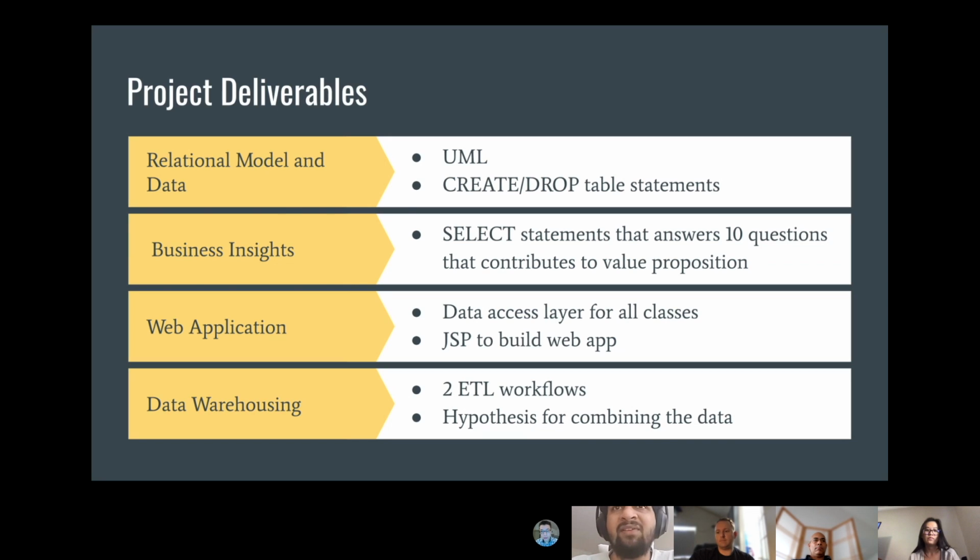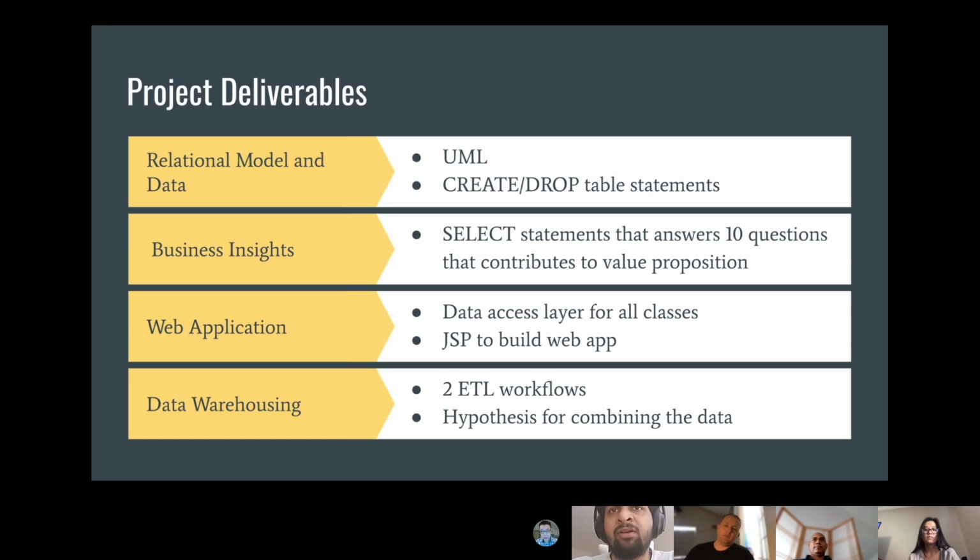The next deliverable was, based on the data sets, to find some business insights. These were some logical inferences that we made based on the data, like getting ratings, finding the highest number of something, and such. This was a pretty interesting deliverable because from raw data, we were able to extract meaningful information out of it.